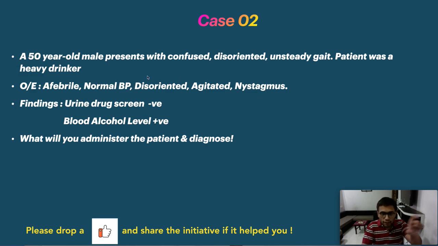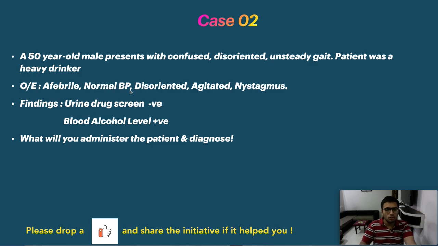This is your clinching diagnosis, I will tell you. Now in the findings there is no other drug's involvement, just blood alcohol level is positive. Now you are again in the emergency department, you have to administer something to the patient and diagnose the condition. So again, what are you thinking? Somewhere it is related to vitamins. How did I figure out this is vitamin related? Because of these 3 points. What are these 3 points? Now I will tell you the diagnosis. Do you know the diagnosis? Comment below. What will you administer to the patient?